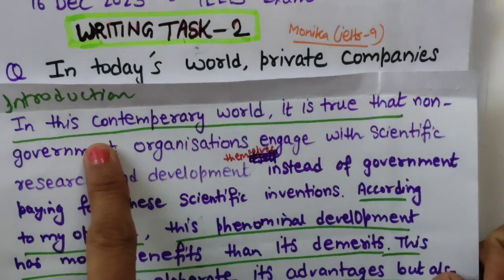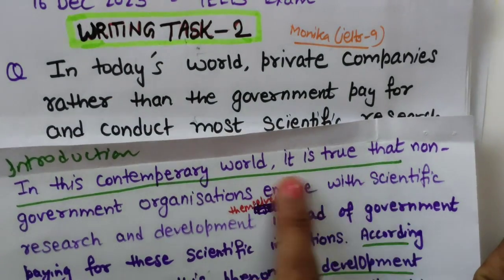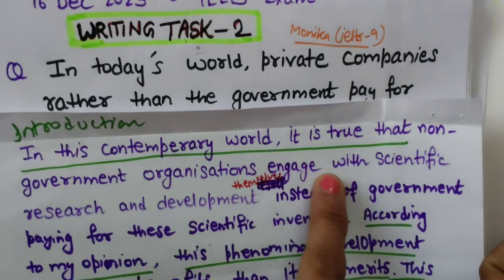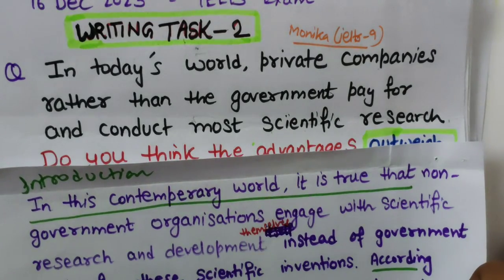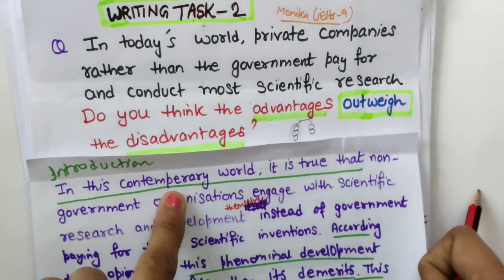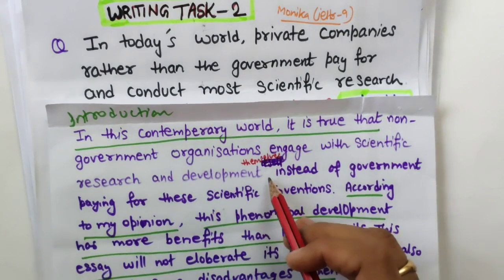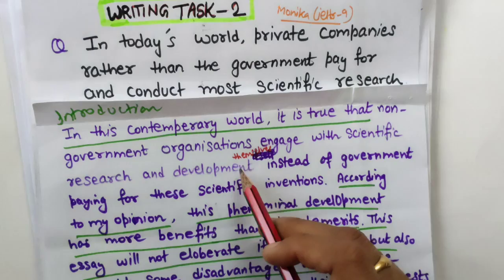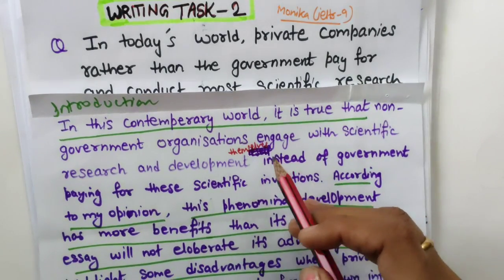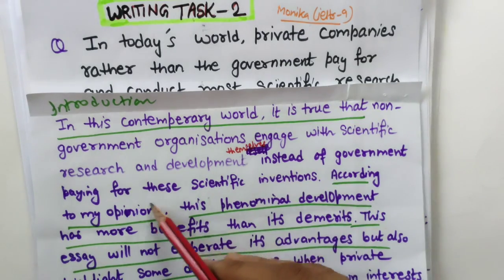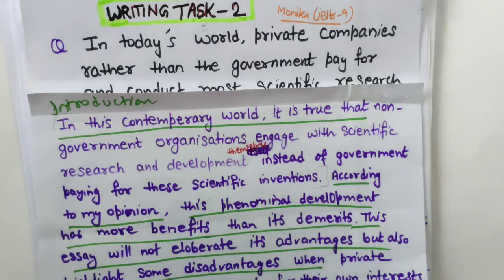See this, in this contemporary world, in today's world, it is true that, now this I have added, it is true that non-government organizations engage with scientific research and development. See this, scientific research and development I have added. Research and development themselves. Instead of themselves means they are doing it on their own without government help, instead of the government paying for these scientific inventions. Okay, now this is all paraphrasing of the question statement.